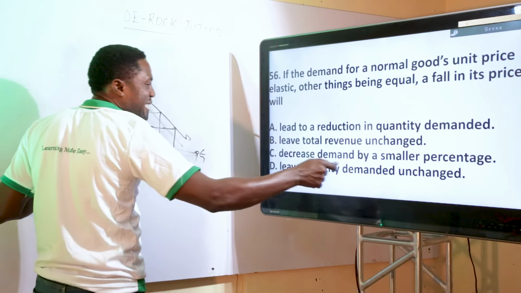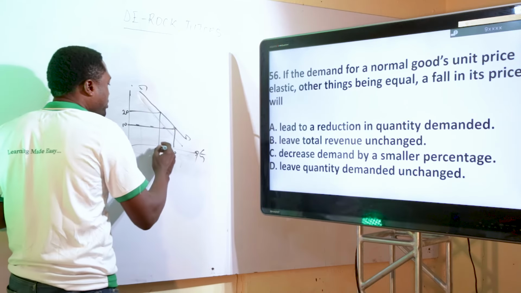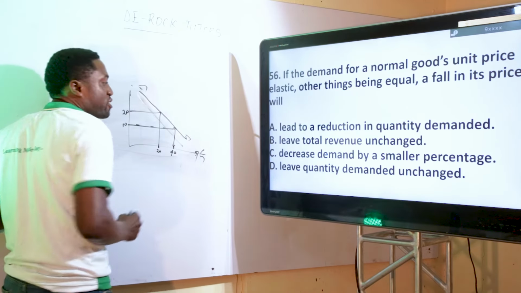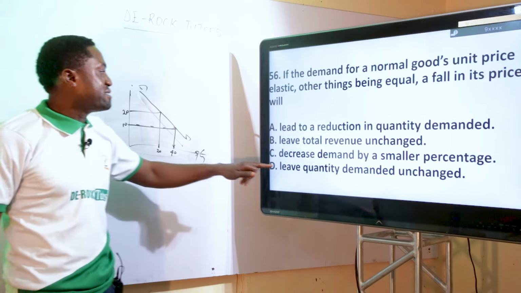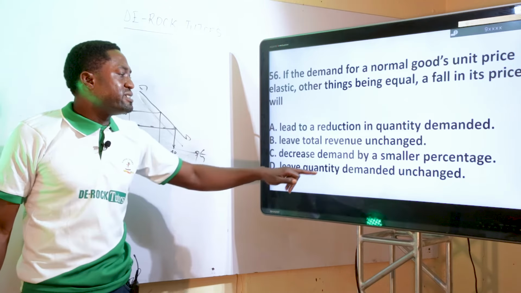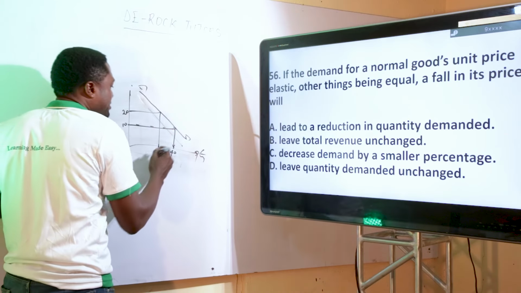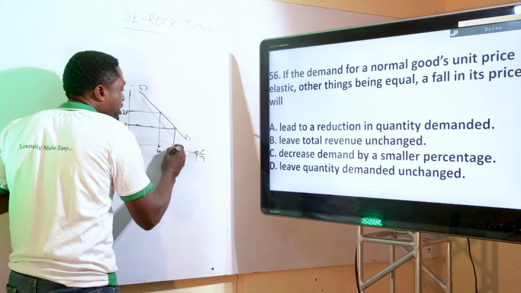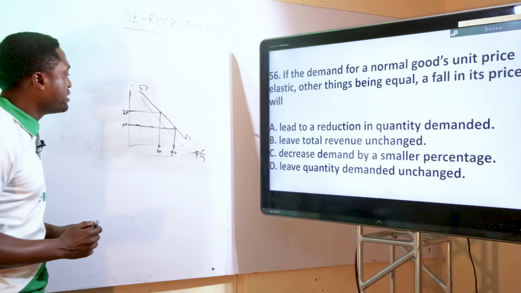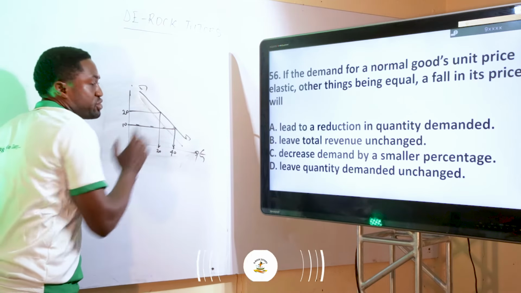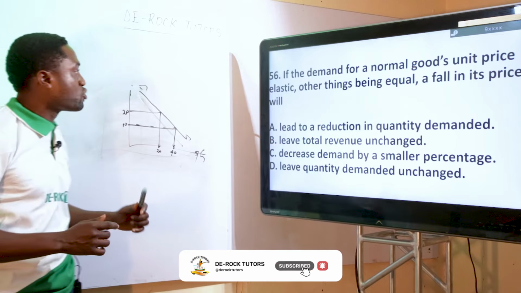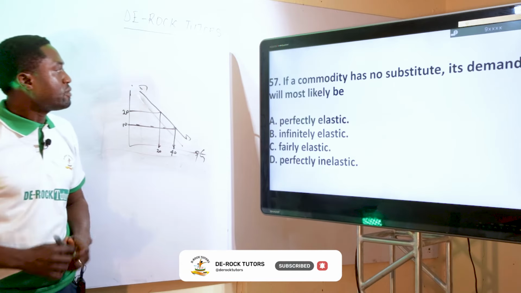Leave quantity demanded unchanged. What will happen? It will leave quantity demanded unchanged. The perfect answer to that is D. Leave quantity demanded unchanged, because the rate of change of price is the same thing as the rate of change of quantity demanded. So it will leave it unchanged because it has the same thing. It is 1. The next question.